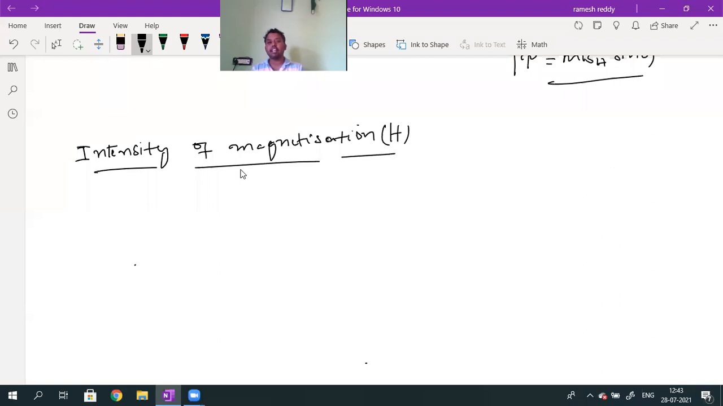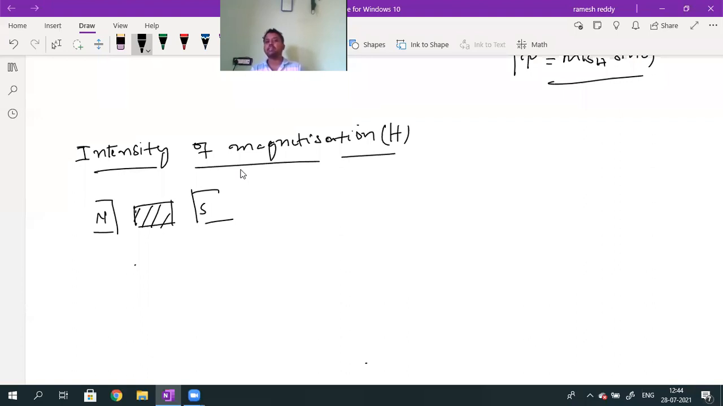But some problems in this exercise are based on H. So what is intensity of magnetization? It is represented by the symbol H, and it is a vector quantity. Generally, I consider a magnetic substance like iron, nickel or cobalt. If I want to magnetize this substance, there are many methods. Among them, one method is placing it in an external magnetic field. Because of this, the material will be magnetized by the method of induction.